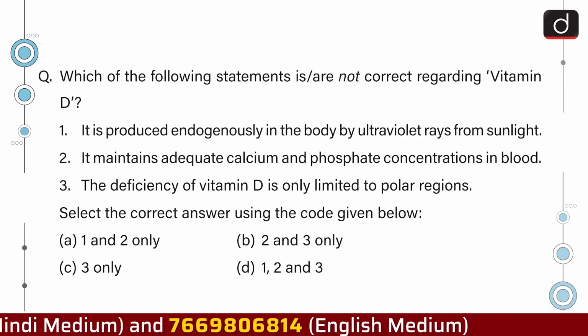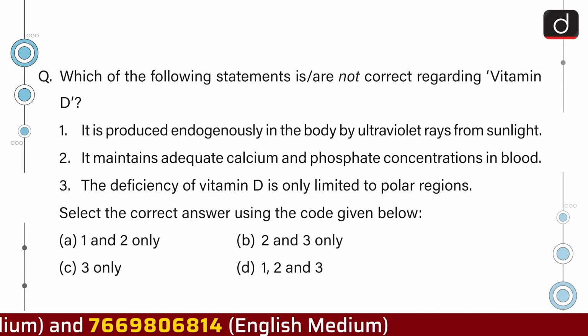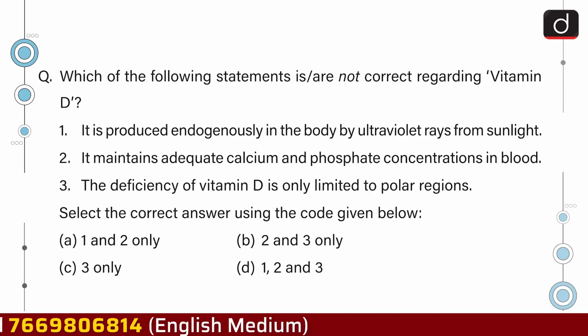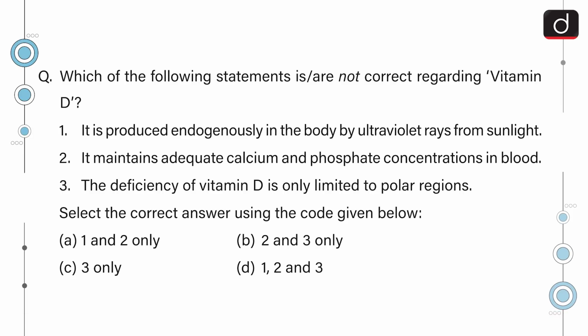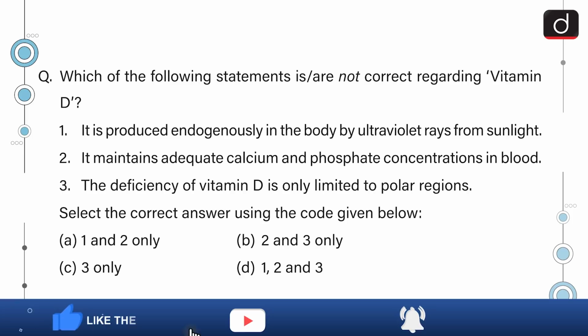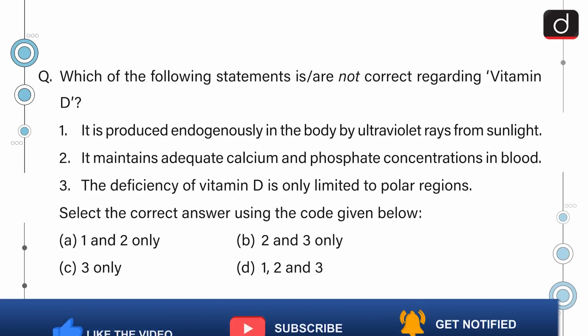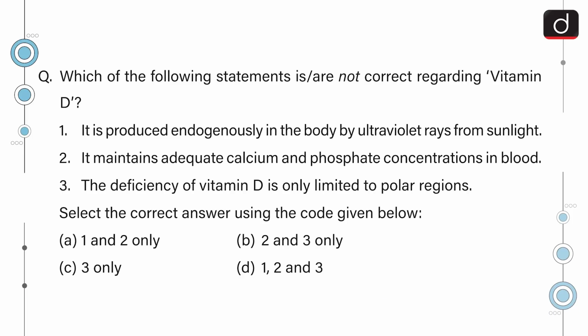Next question is, which of the following statements is or are not correct regarding vitamin D? 1. It is produced endogenously in the body by ultraviolet rays from the sunlight. 2. It maintains adequate calcium and phosphate concentrations in blood. 3. The deficiency of vitamin D is only limited to polar regions. Select the correct answer using the code given below. 1 and 2 only, 2 and 3 only, 3 only, or 1, 2 and 3. The correct answer is option C, 3 only.